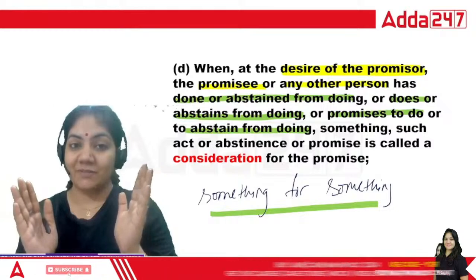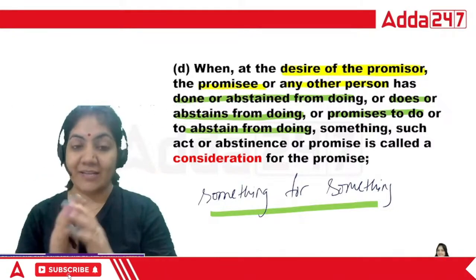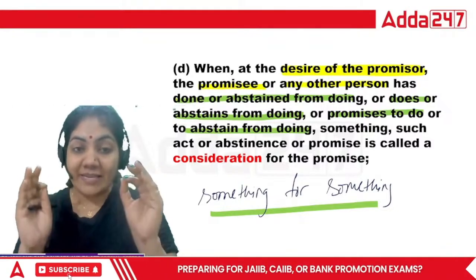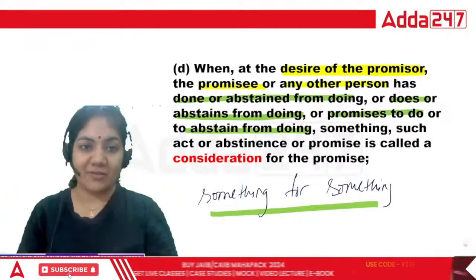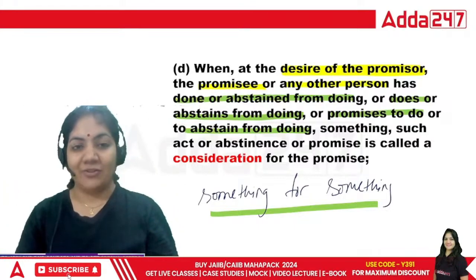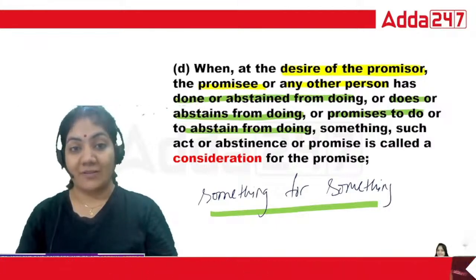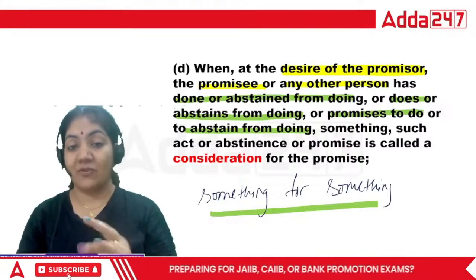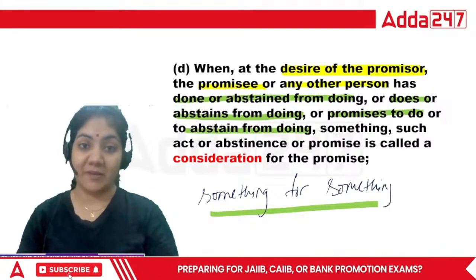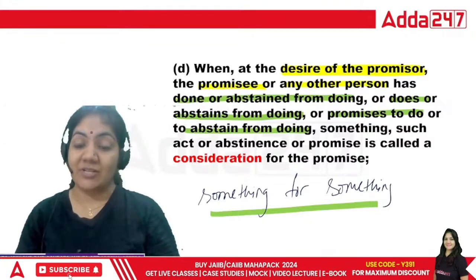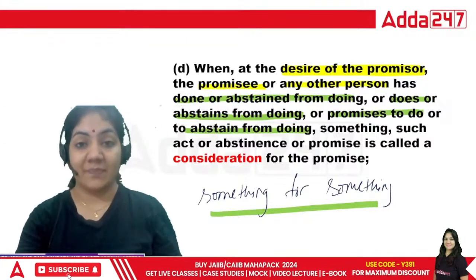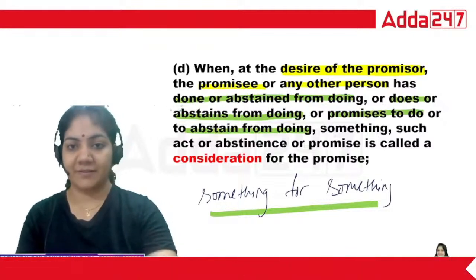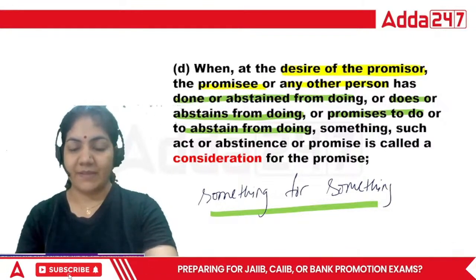So this is consideration: in a contract each party requires something for something. I will not give you anything free of cost. You have to pay me something for that. So consideration is basically something for something. That's it. Is that okay?